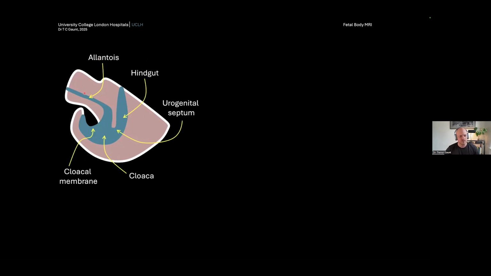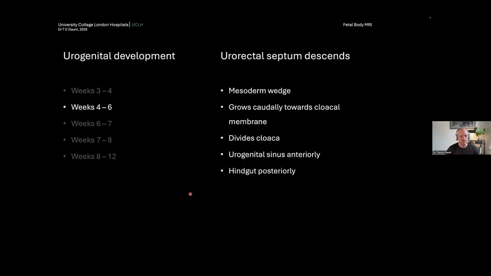So this is the allantois, which eventually becomes the bladder. This is the hindgut, which eventually becomes the rectum and the anus. And there's this small amount of mesenchyme here, which is the urogenital septum, which is eventually going to come down to the cloacal membrane and divide the 2. And this is the cloaca. This is the common chamber. And if this persists, then there's problems.